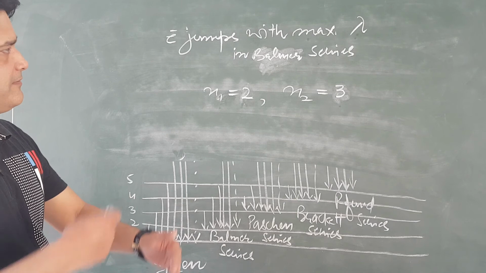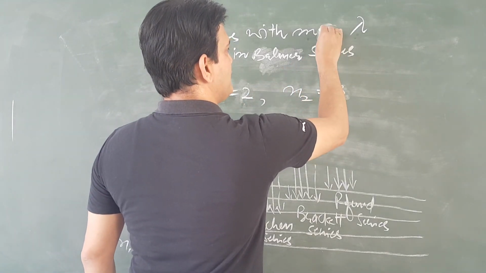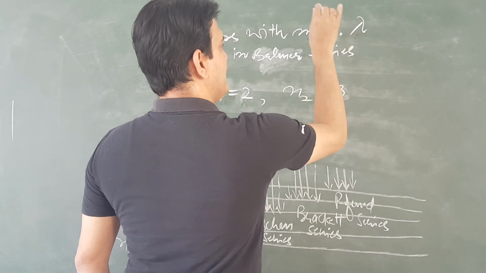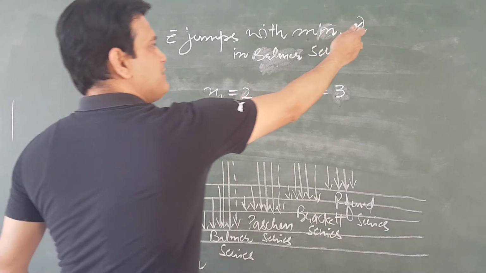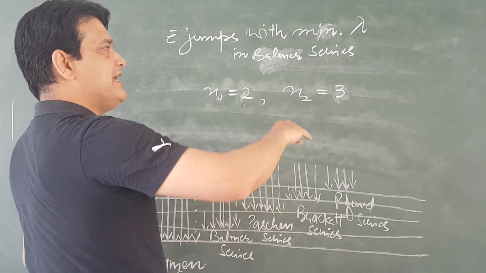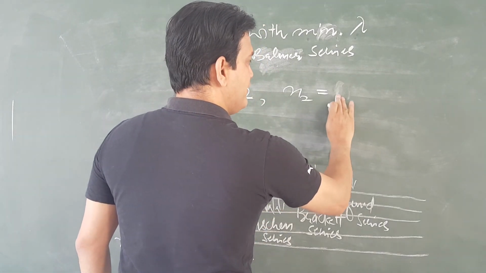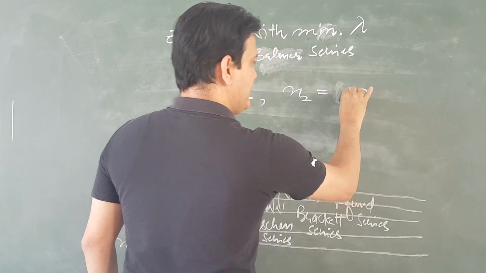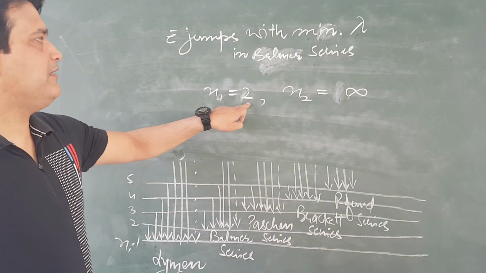And now let us take the reverse case. If minimum wavelength is given, when wavelength is minimum, it means energy is maximum, then n2 will always be infinity. And for the Balmer series, n1 will be equal to 2.